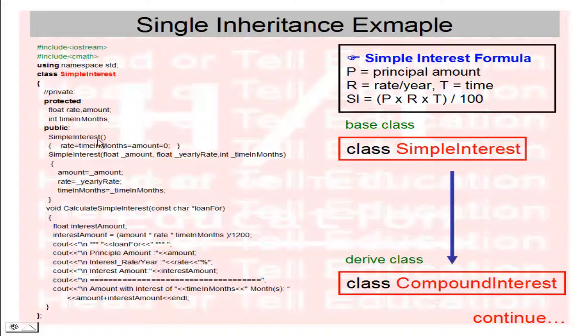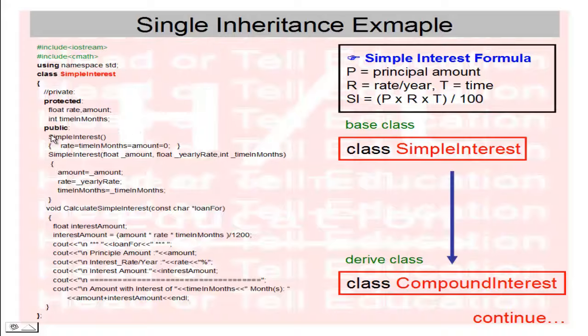Inside this protected I have created three variables. The first two variables are of type float, named rate and amount, and the third variable is of type integer, named time in months. Time in months means I am not using years directly; the parameter is in months.